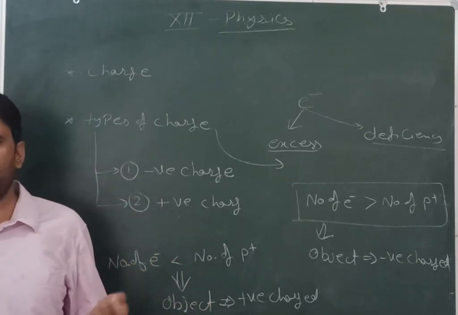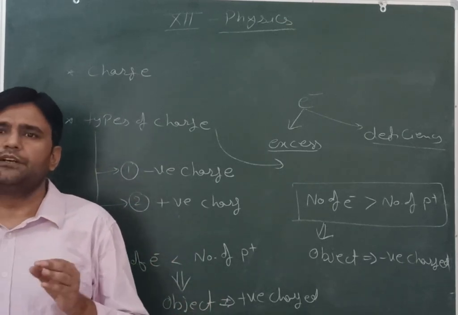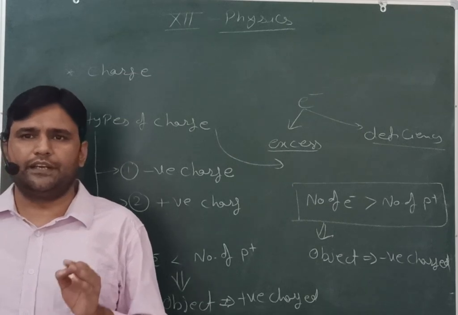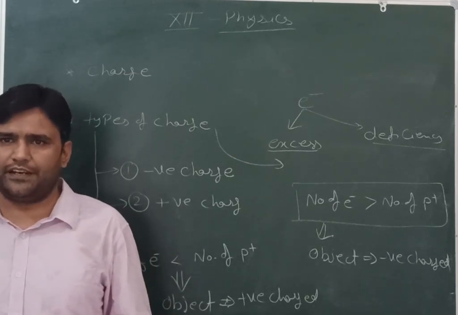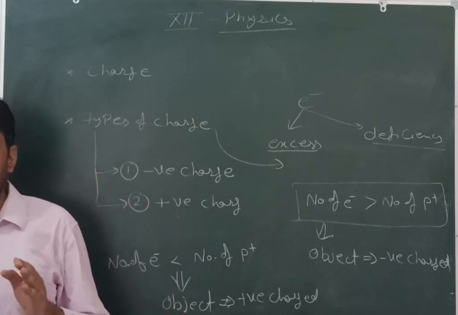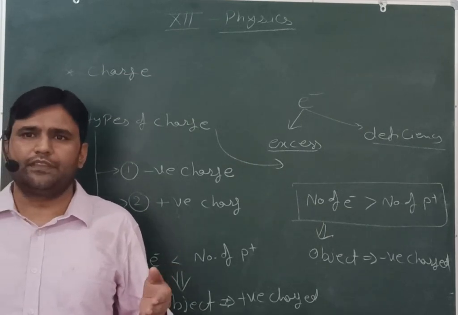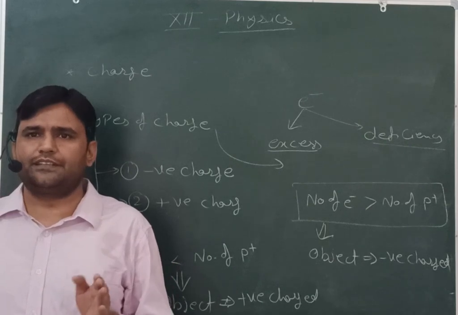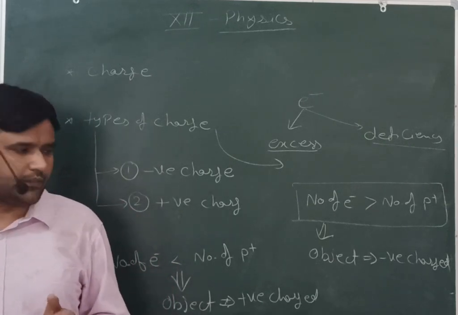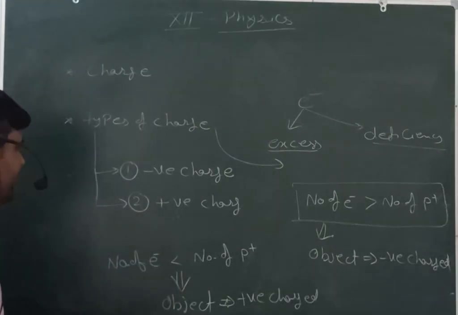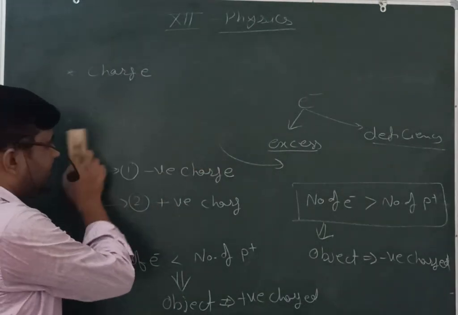It means the types of the charges are to be defined for particular matter in terms of the excess of the electrons or in terms of the deficiency of electrons. This entire phenomenon is called the electrification or charging of an object. Now we are moving on to the next formulations.